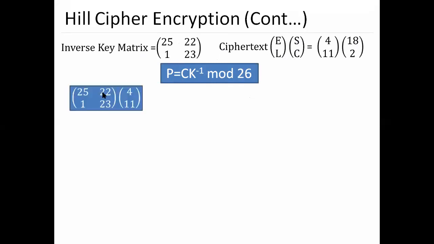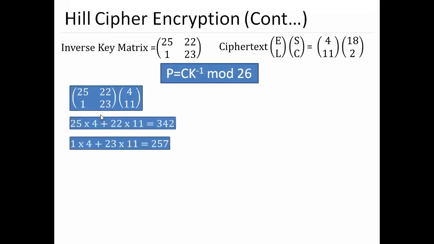So again we have this key and this 4, 11, again 2 into 24 plus 22 into 11. What will be the answer? 342. 1 into 4 plus 23 into 11, the answer will be 257.